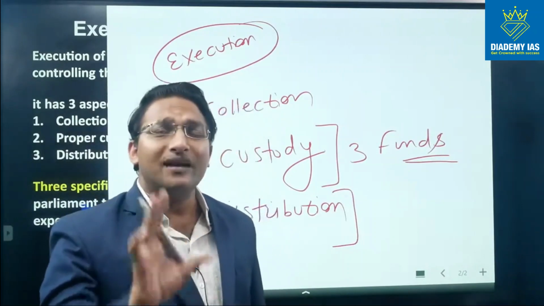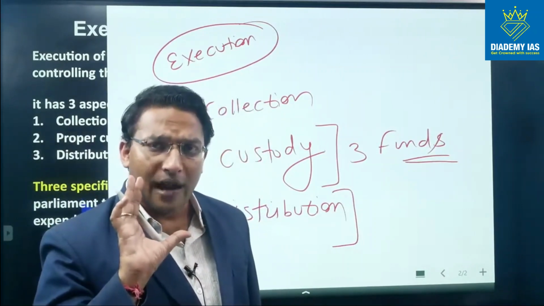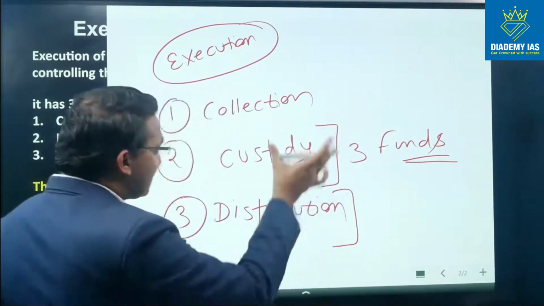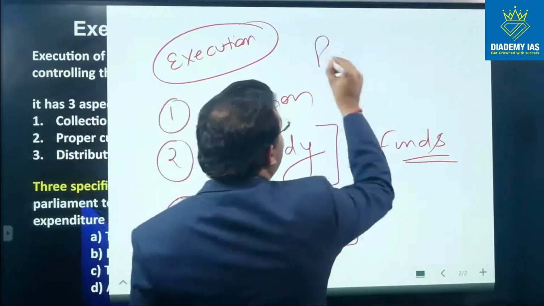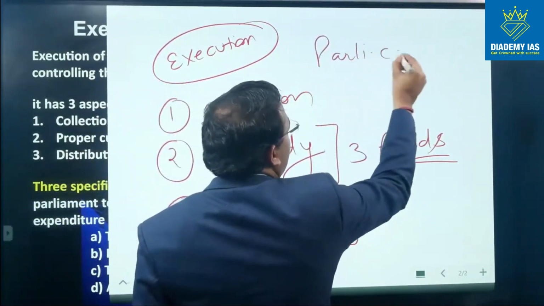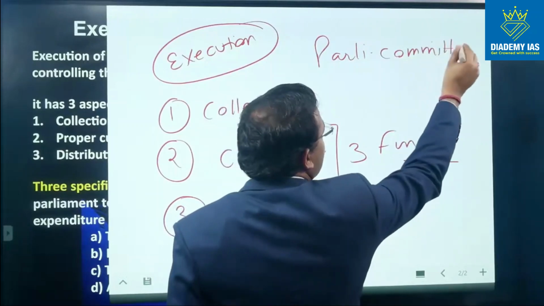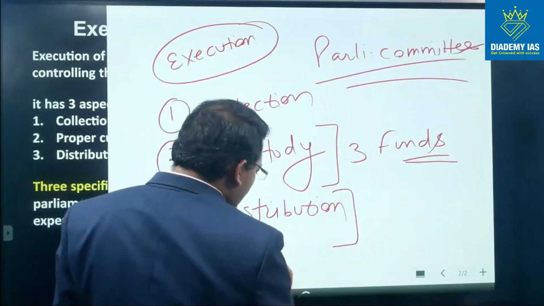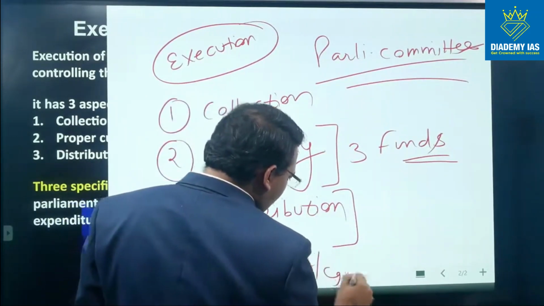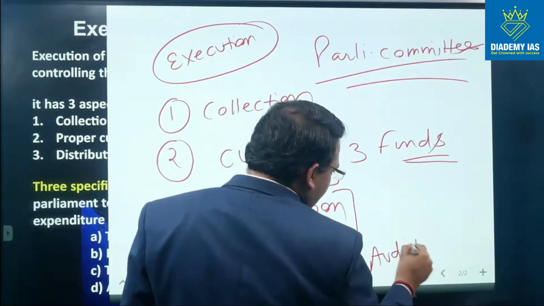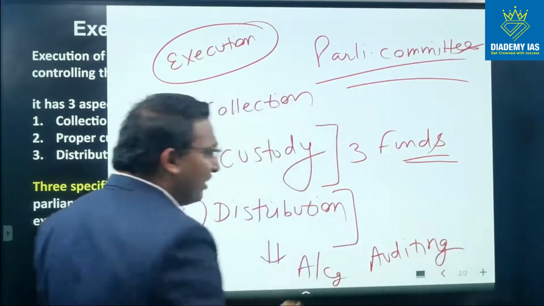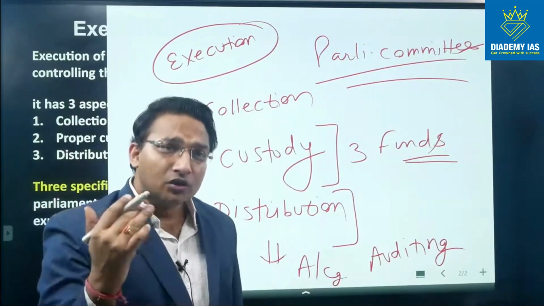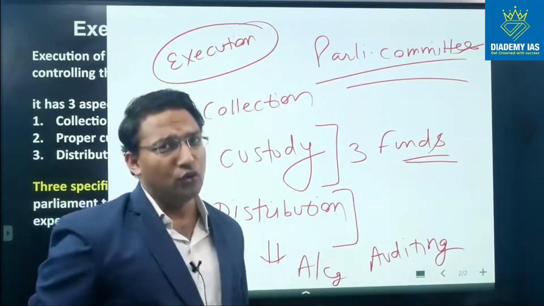As I already said कि parliament is the approving authority, so parliament has also set up various committees to take care of all these things, right? So there are various parliamentary committees who will take care of all this process, and once all this process is complete, the parliament will also do accounting and auditing of the entire expenditure. Accounting means it will record the transactions, whatever money has been disbursed to different agencies, those transactions will be recorded in the books of account.